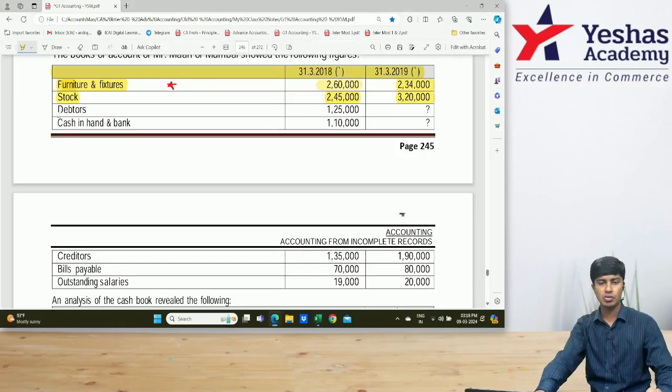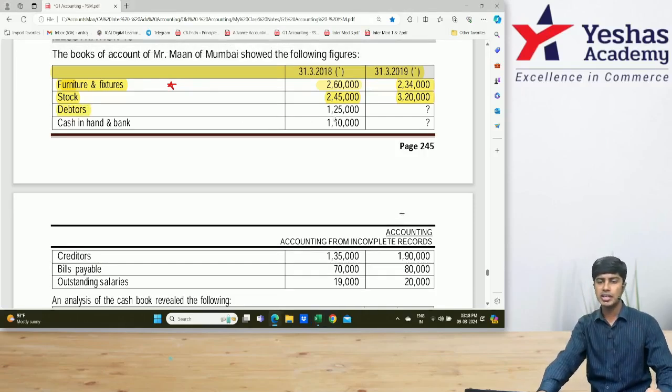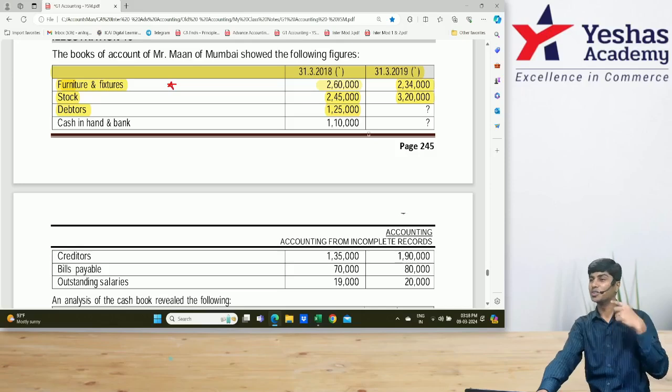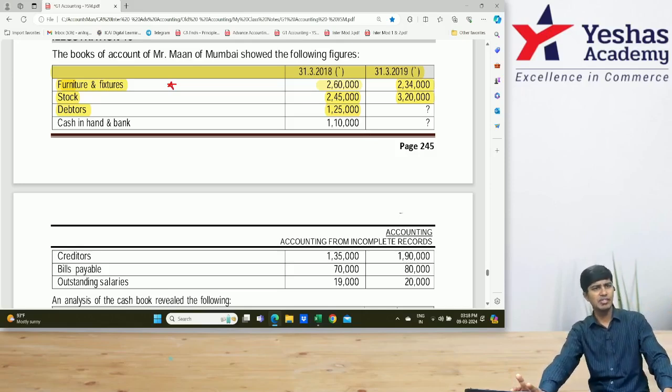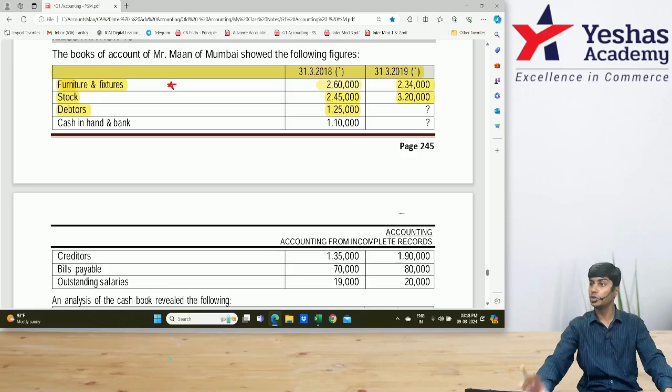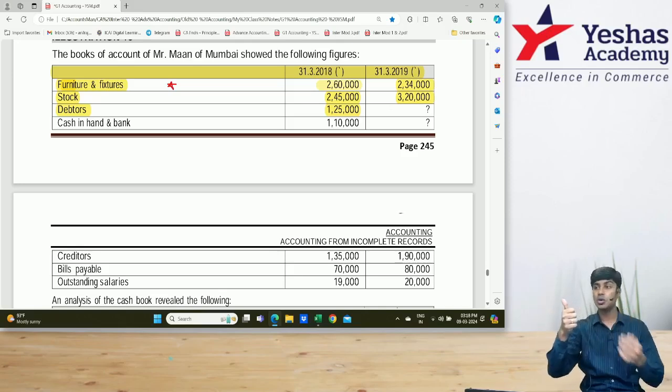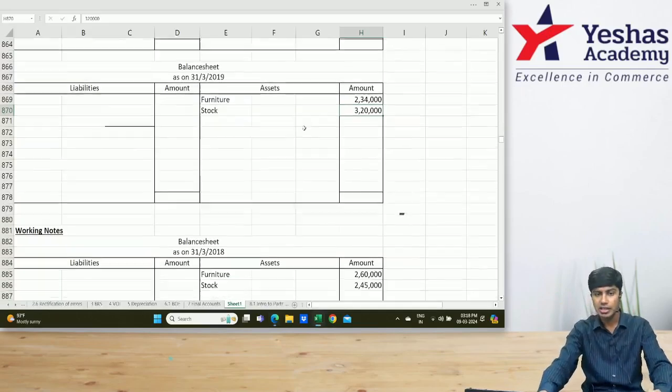What's after this 320? Then we have debtors. How much is the debtors opening balance? Closing balance? They haven't given. We would have to find it. So what should we do? We should prepare the debtors ledger. Now do you know why I made you warm up by preparing the debtors ledger in a few questions? First, we'll start with 125. Then we'll come to the question mark. Where do we write 125? Two places. Number one, it is the opening balance sheet asset. Shall I write in the opening balance sheet asset? Working note.